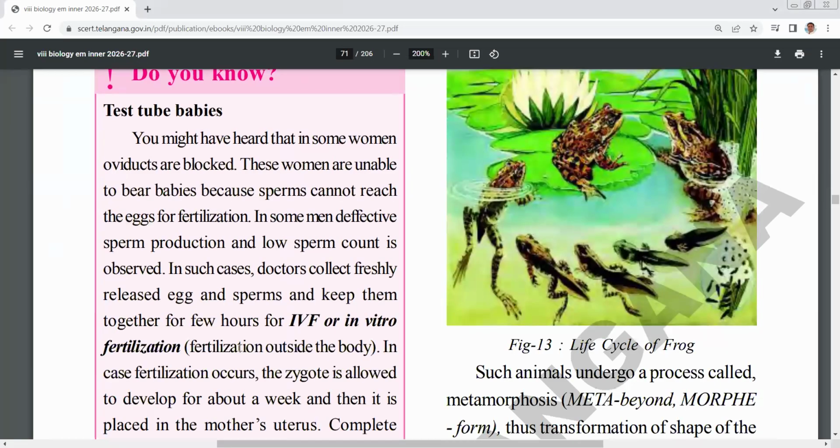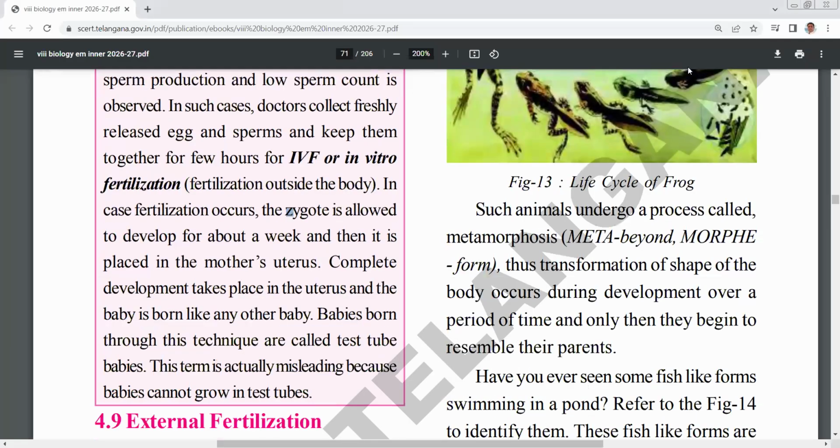Test tube babies. Nowadays, the fusion of male and female gametes is carried out by doctors inside a laboratory test tube. That is IVF, in vitro fertilization, which means fertilization occurs inside the test tube. After fertilization, it is inserted into the female body until development of the child up to 9 months. Those mothers are called surrogate mothers.